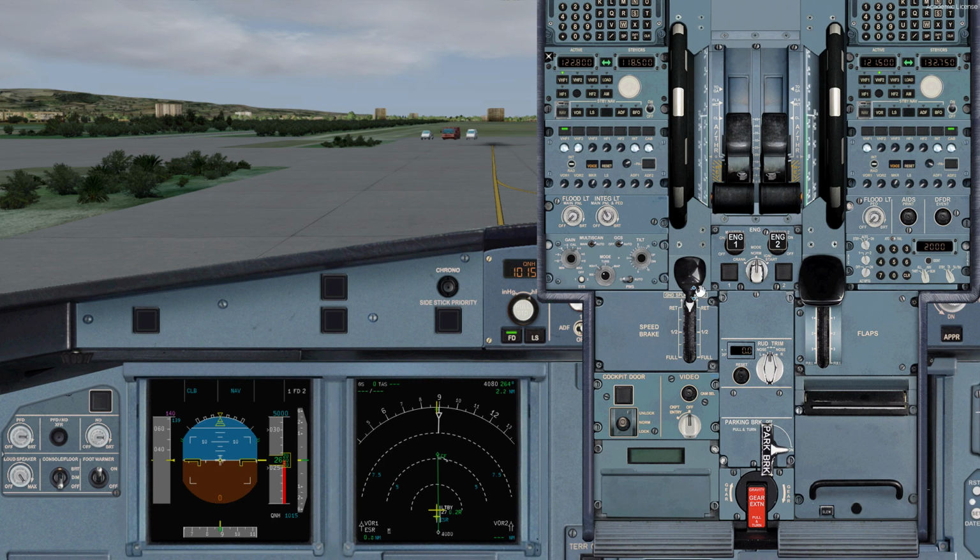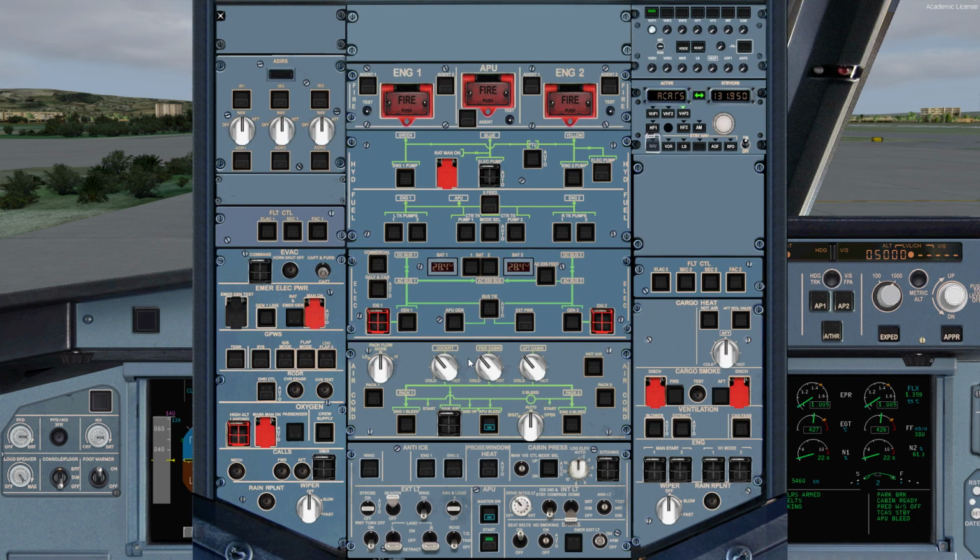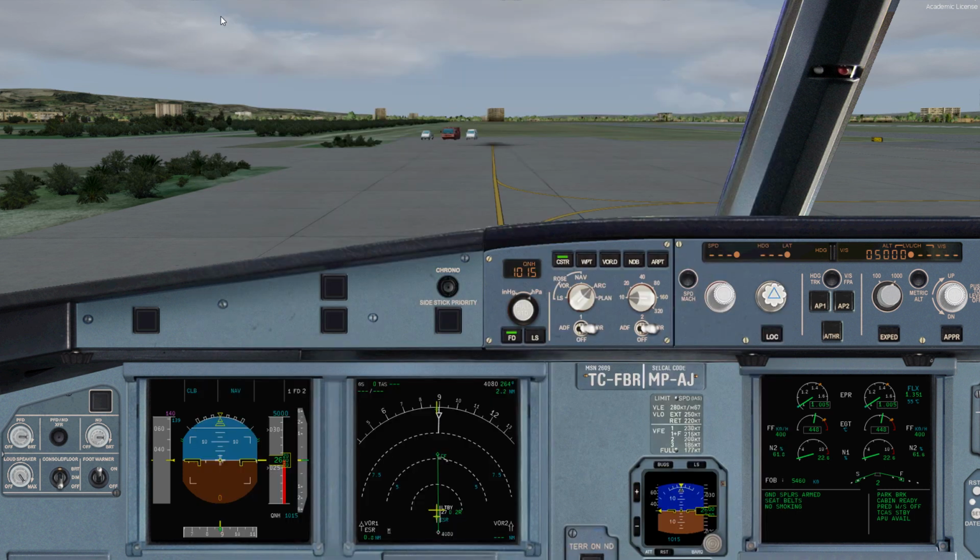Let's get started with the spoiler arm. Rudder trim resets. Takeoff config set. Trim horizontal stabilizer is set on takeoff CG. By the way, on the overhead panel, we may turn off APU bleed and APU. And after start check, this is now complete.